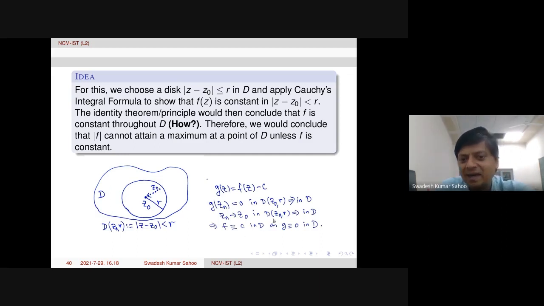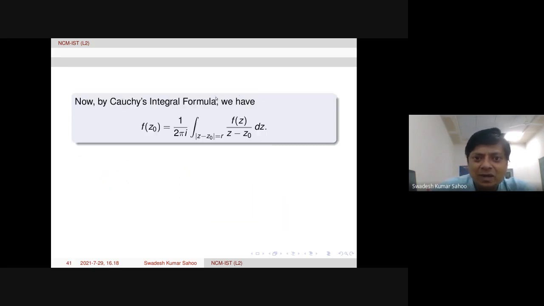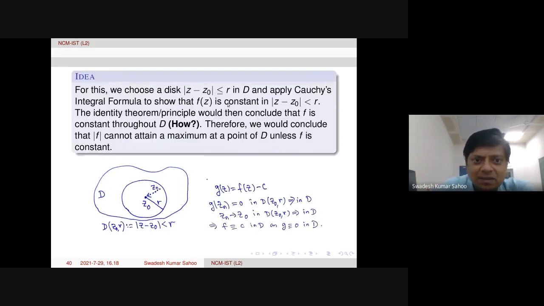So this idea has been used for this step. When we say f is constant in this disk, the identity principle is applied like this to conclude that f is constant throughout the domain D. This is one very interesting idea, and it can be used in many problems in the exercises in any book. So this is explained here.